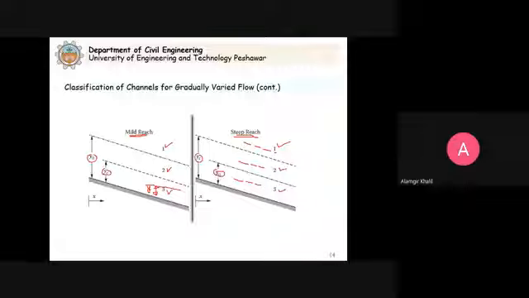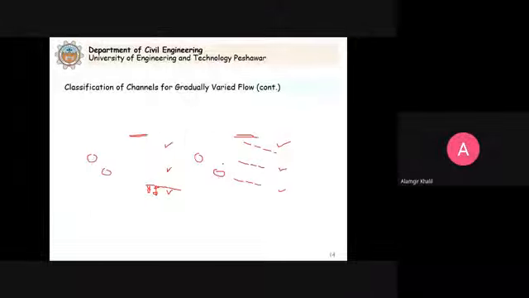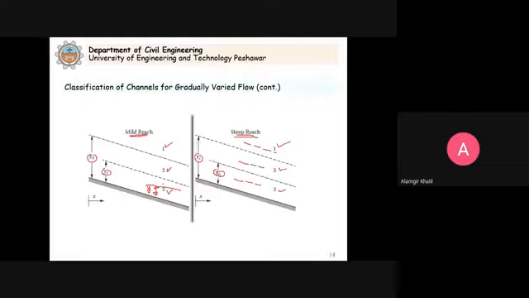Yc should be above y naught or y naught should be above yc. No, we are just saying here relatively, remember, if the depth is above the two, it is type 1. If it is between the two, it is type 2. If it is below the two, it is type 3. So now, essentially, we study 5 types of slopes.